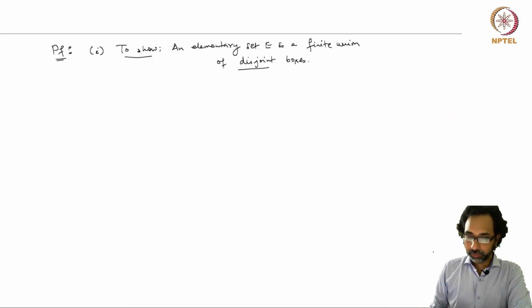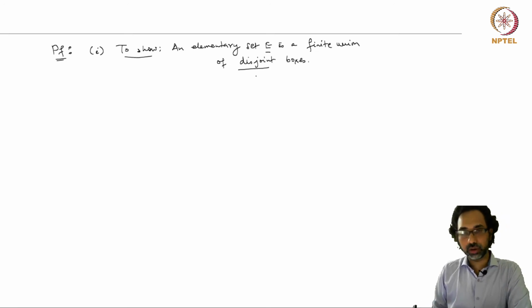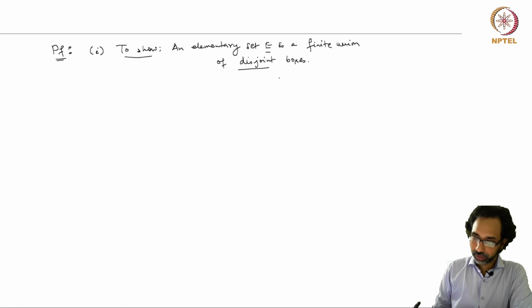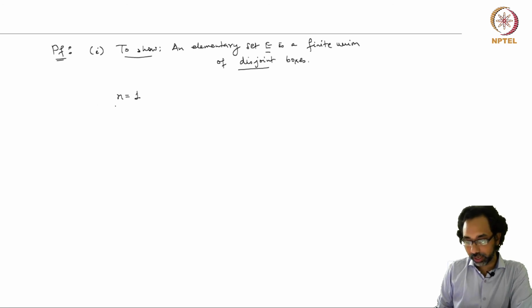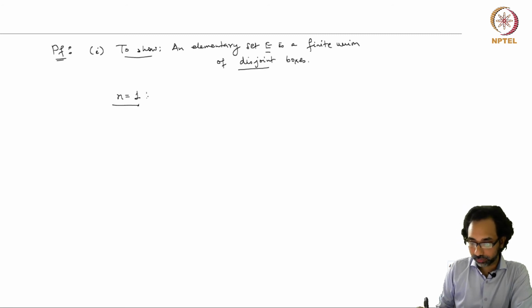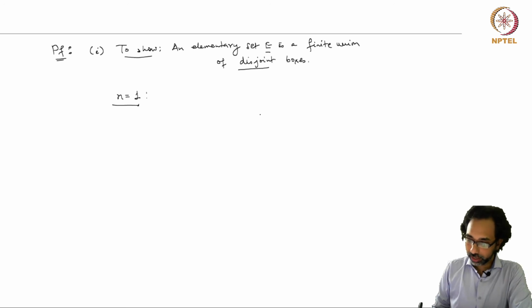So let us prove the first part of the theorem. So we have to show that an elementary set E is a finite union of disjoint boxes. So let us begin with the simplest case when we have n equal to 1. So the dimension of Rn, here n is the dimension of the Euclidean space. So for n equal to 1 we have the real line R, and E is an elementary subset of R.